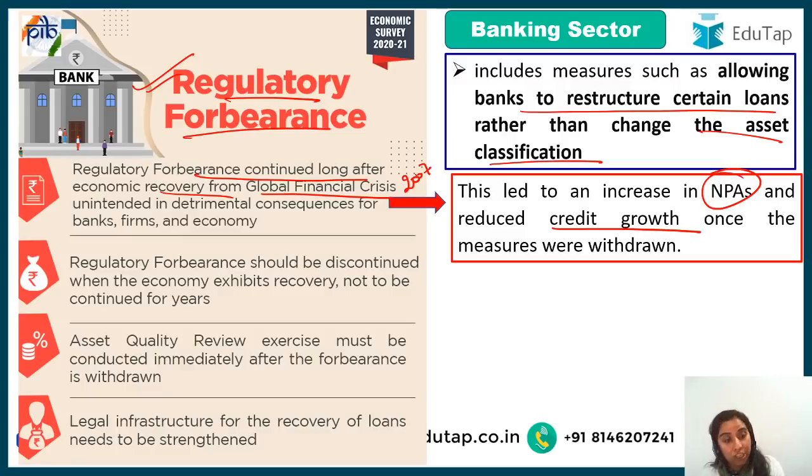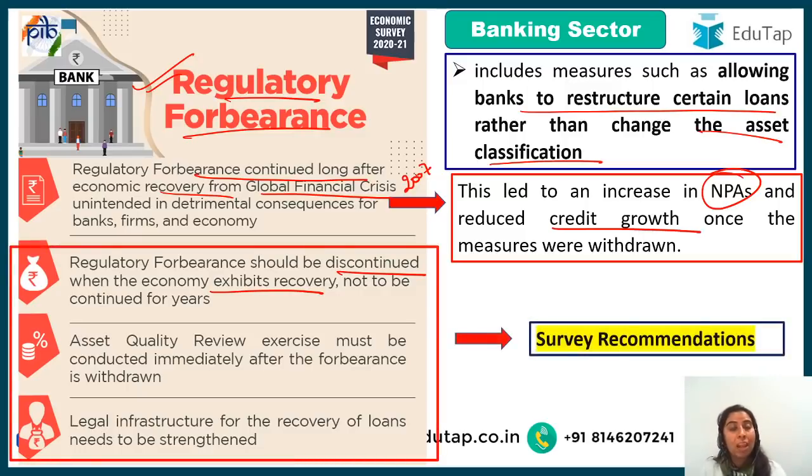And they have also given suggestions. The very important suggestion is that regulatory forbearance should be discontinued when the economy exhibits recovery. It should not be continued for years. Then the second recommendation is that an asset quality review exercise must be conducted immediately.